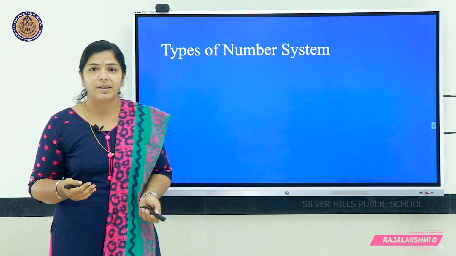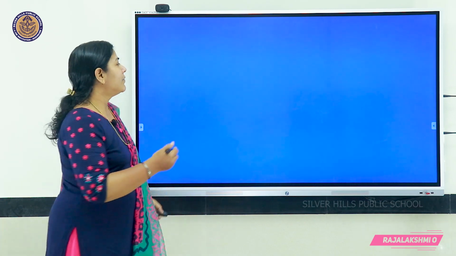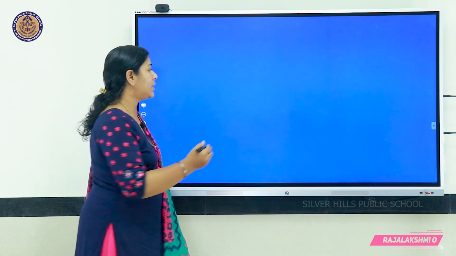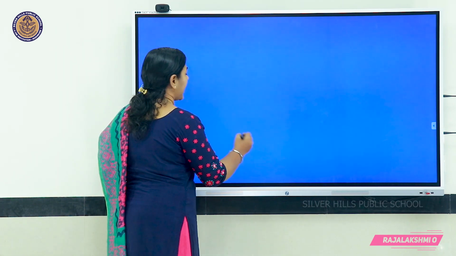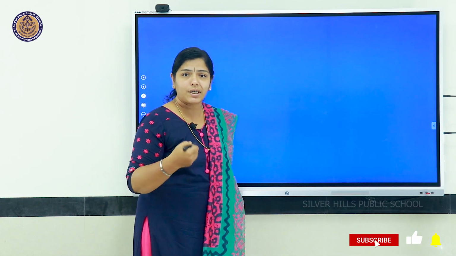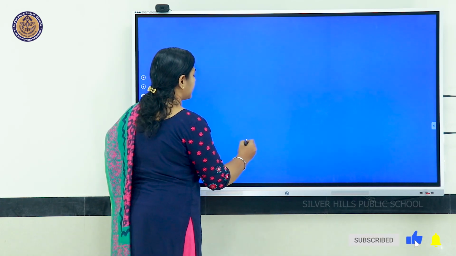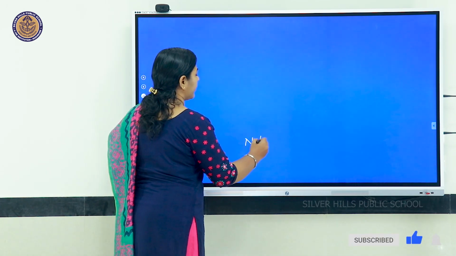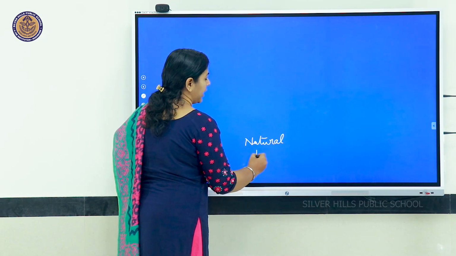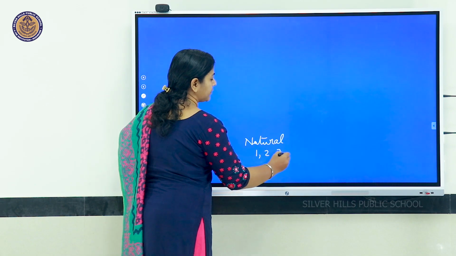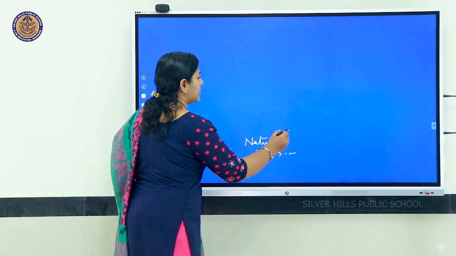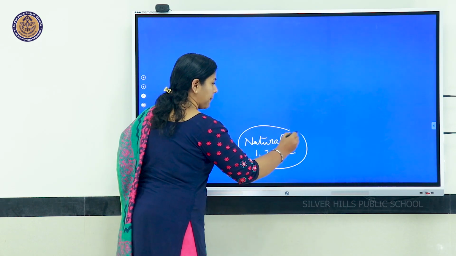Types of number system. First, we will consider the natural numbers, or what we call the counting numbers. Natural numbers means numbers which we have studied from the beginning onwards, that is 1, 2, 3, etc., up to infinity, it's going on. Natural numbers, the first set of numbers which we have studied, natural numbers or counting numbers.